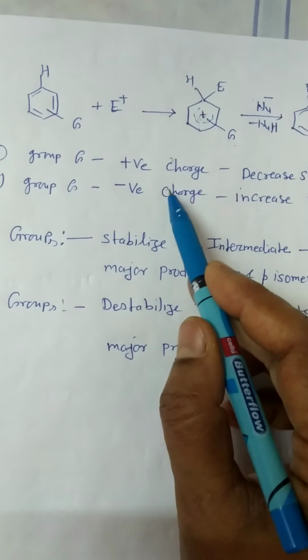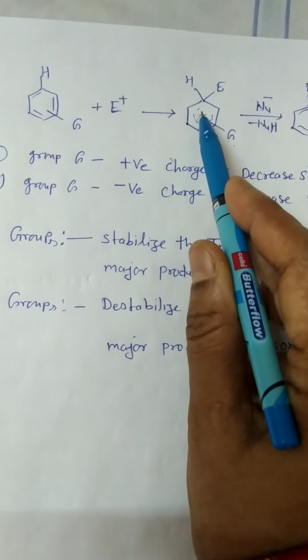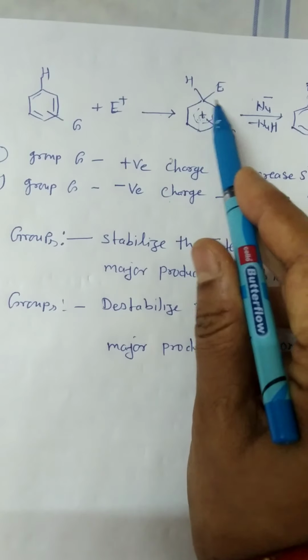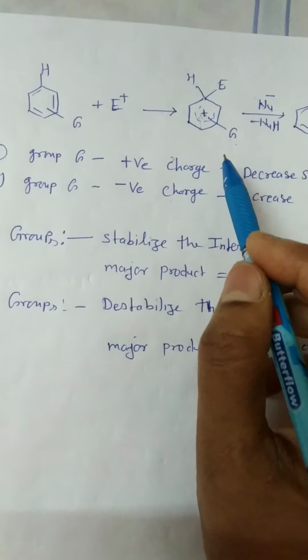And when the group G has a negative charge, it neutralizes the positive charge of the arenium cation, and therefore the stability of this arenium cation is increased.